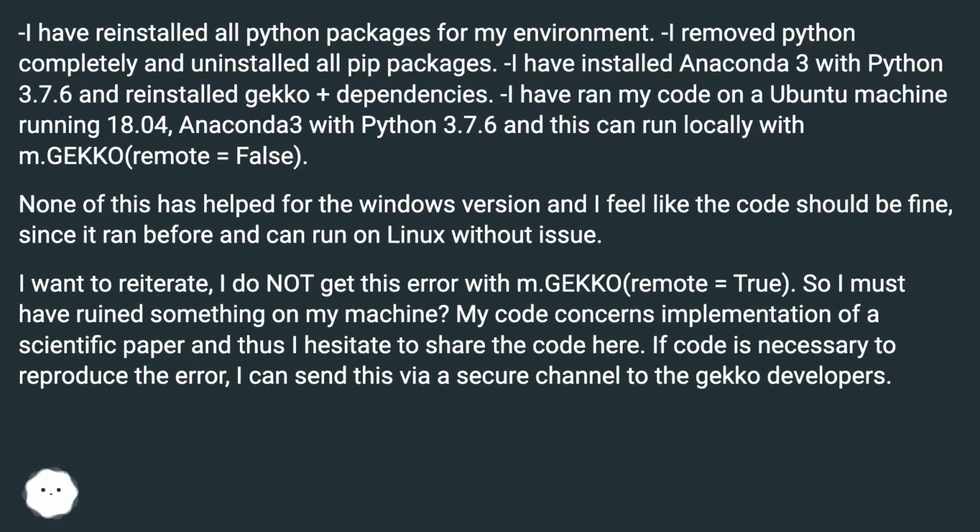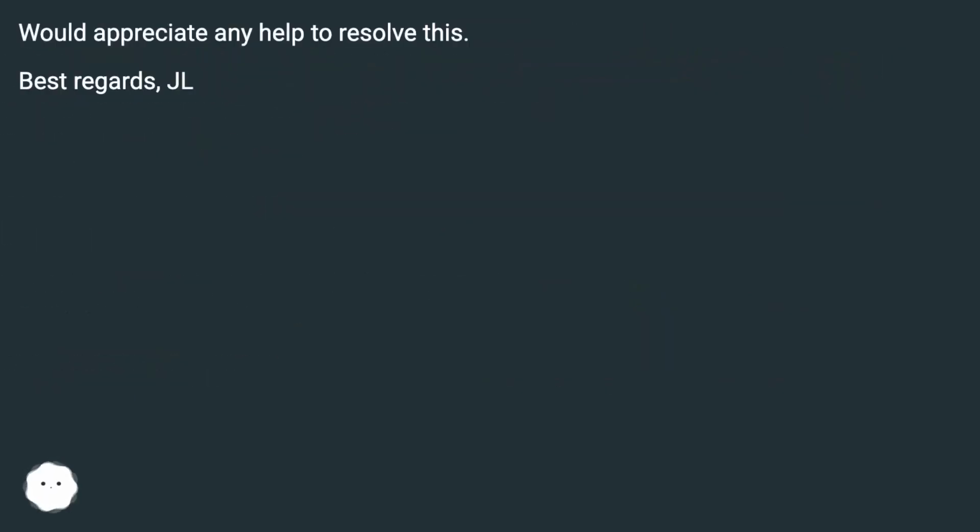My code concerns implementation of a scientific paper and thus I hesitate to share the code here. If code is necessary to reproduce the error, I can send this via a secure channel to the Gekko developers. Would appreciate any help to resolve this. Best regards. JL.